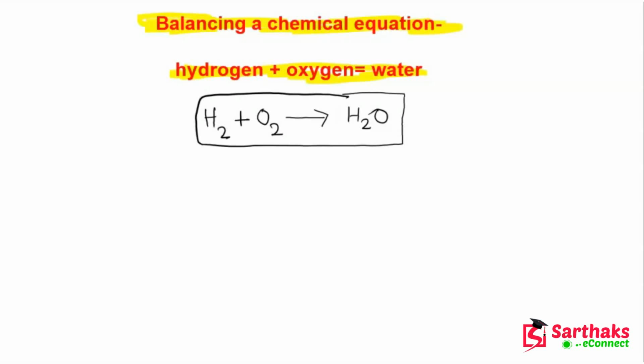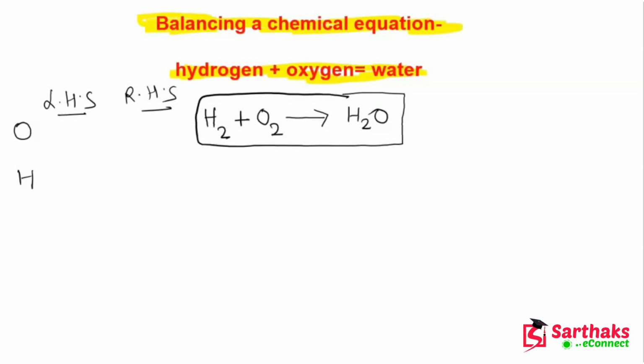Now first of all we will check whether this chemical equation is balanced or not. To check this, what do I have to do? First of all, I will write oxygen, then hydrogen, then LHS, then RHS, and I hope you know RHS is for the product side and LHS is for the reactant side.